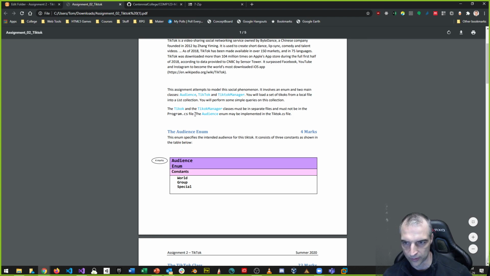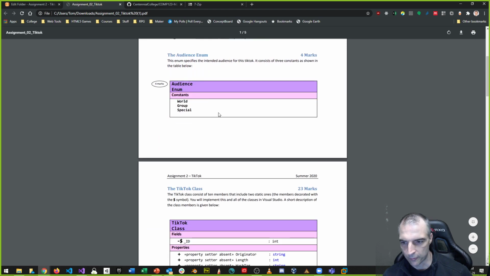This is important because I know some people are used to putting multiple classes in one file. The Audience enum may be implemented in the TikTok.cs file. That's interesting. I personally prefer enums to be separate, and we'll talk about that today. Professor Nardo has gone through and given you the mark breakdown.